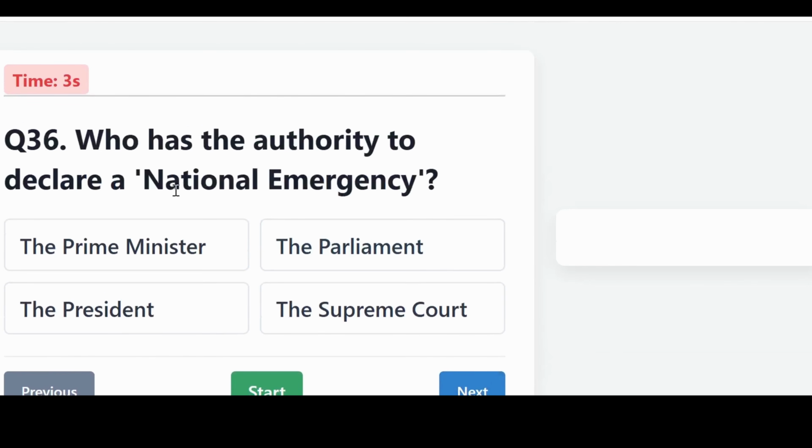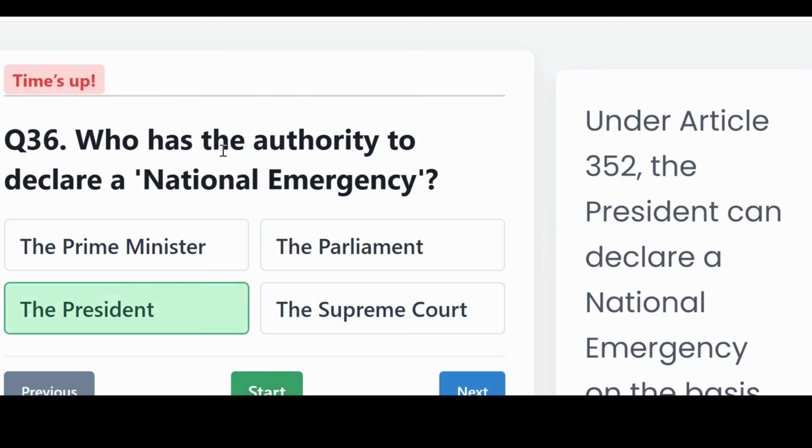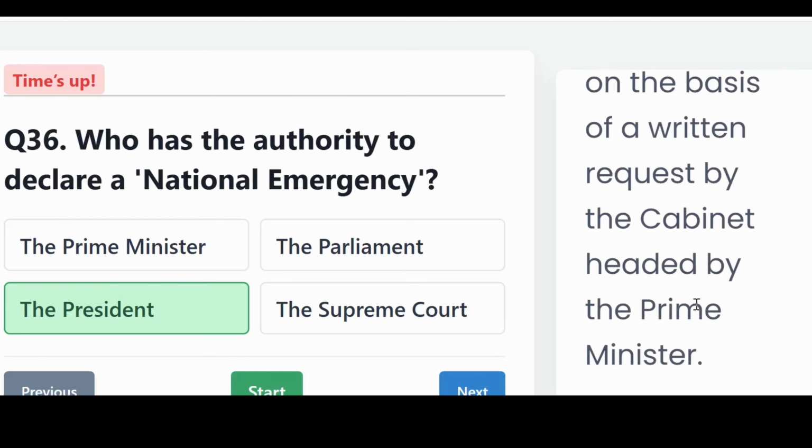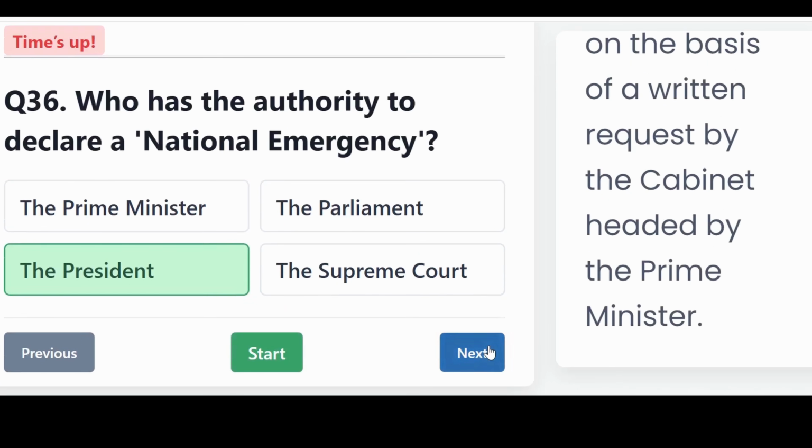Who has the authority to declare a national emergency? Is it the Prime Minister, the Parliament, the President, or the Supreme Court? And the correct answer, the President. Under Article 352, the President can declare a national emergency on the basis of a written request by the Cabinet headed by the Prime Minister.